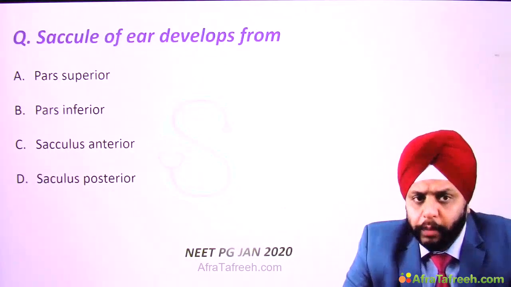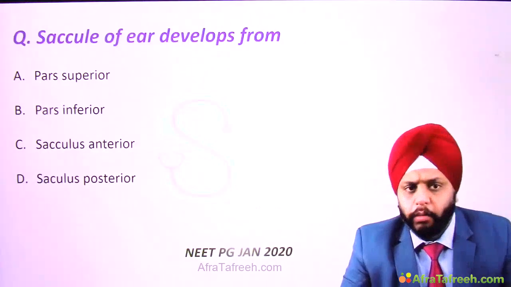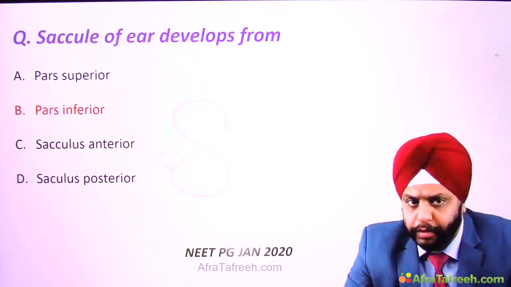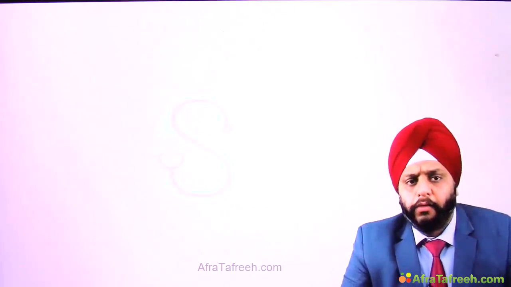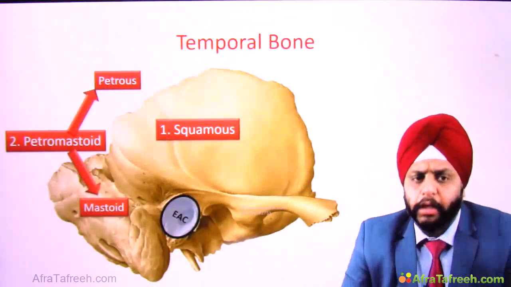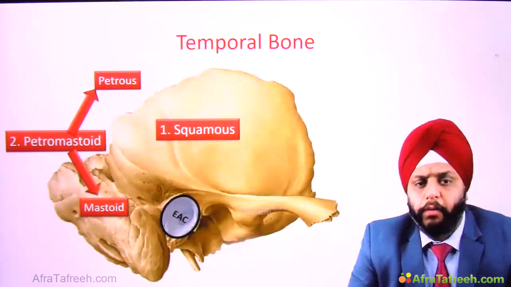Saccule of ear develops from. So remember, saccule as well as the cochlea, they both develop from pars inferior. All right. Okay, so that brings us back to the temporal bone. Let's go back to the osteology. Let's finish it completely, then we'll come back to embryology.